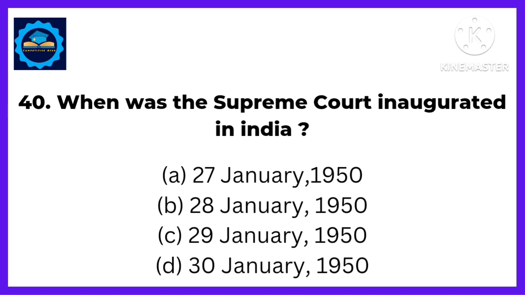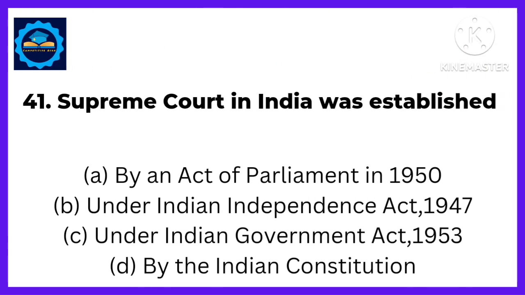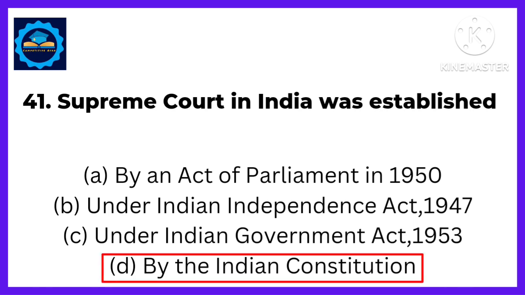Next, when was the Supreme Court inaugurated in India? Answer, on 28 January 1950. Next, Supreme Court in India was established by, answer, by the Indian Constitution.